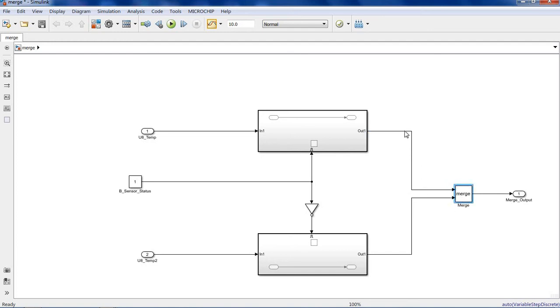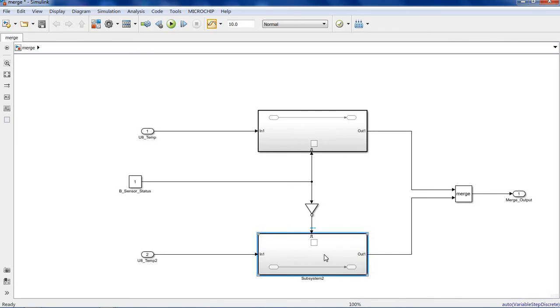And one more signal is there, and its data type is boolean. When it is true, then subsystem 1 is active, and when it is false, then the subsystem below it, subsystem 2, will be active.